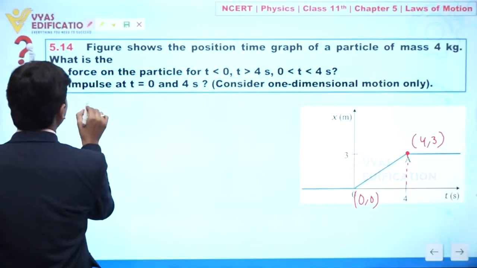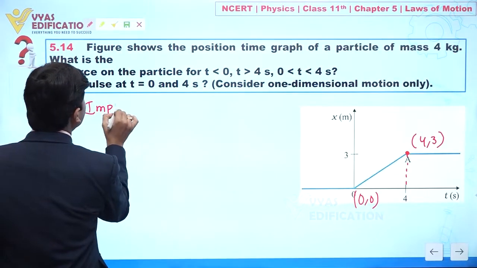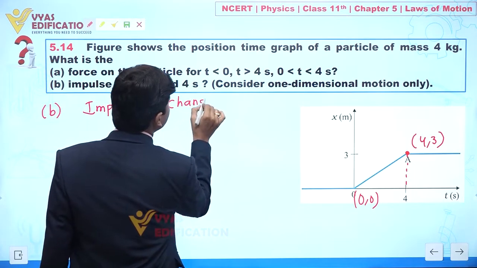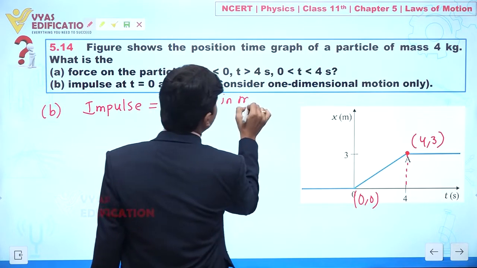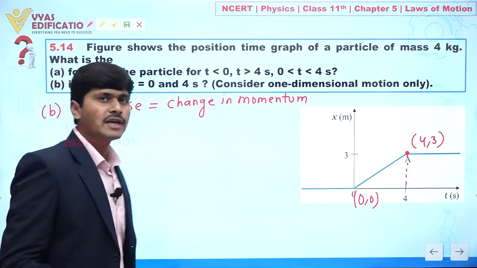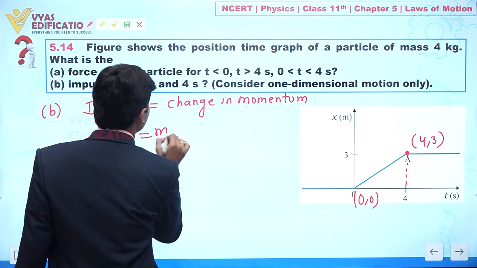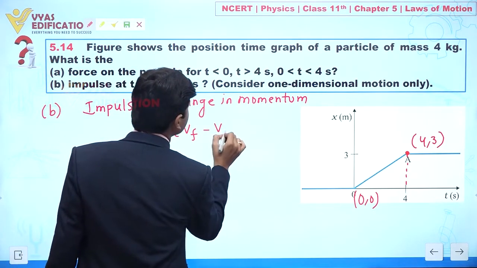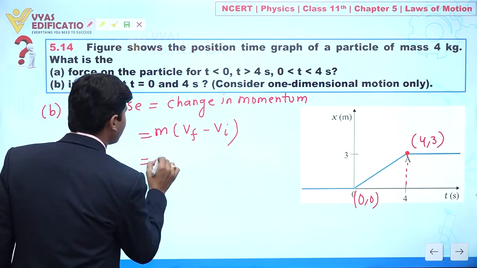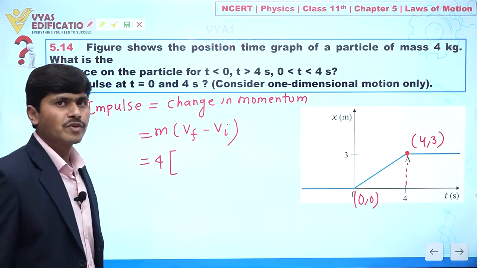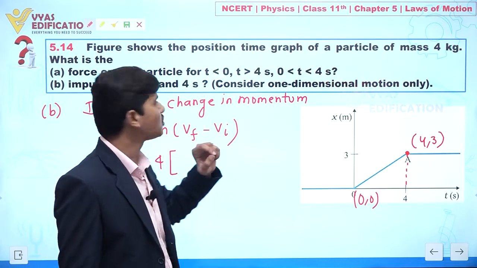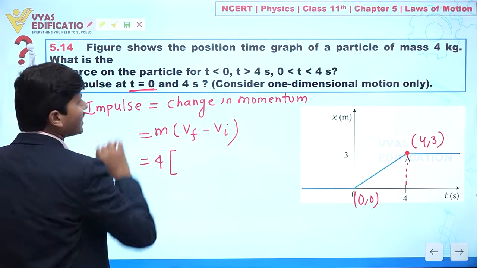We know impulse is defined as change in momentum, and this is equal to mass times v final minus v initial. Now listen carefully. Mass is given to you, 4. First I am saying what is the impulse at time t equal to 0.